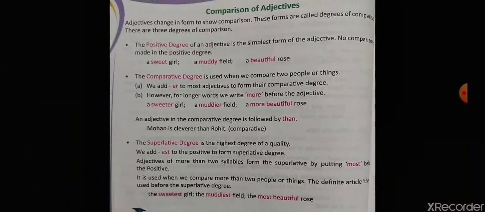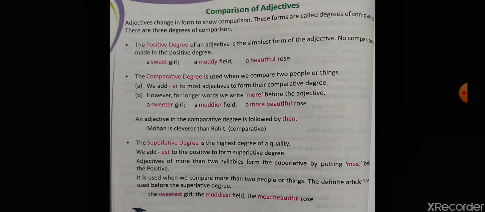Now coming to the last part, which is comparison of adjectives. This is very easy. Adjectives are divided into three degrees. First is the positive degree, second is the comparative degree, and third is the superlative degree. The positive degree is when we use the adjective in its simplest form. The comparative degree is when we use a word in comparison between two things. It has the word compare in it.